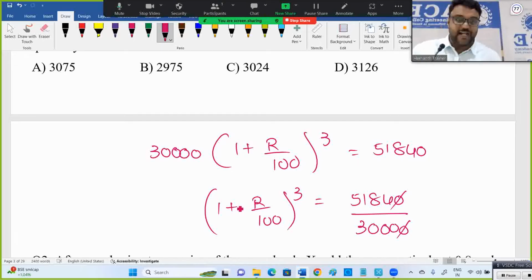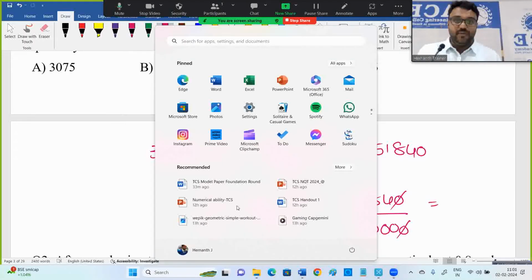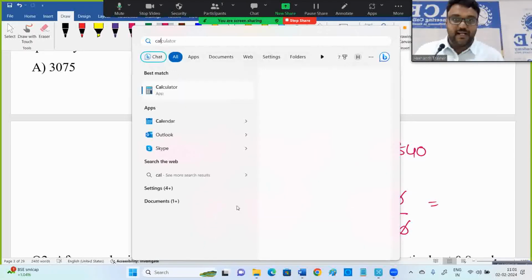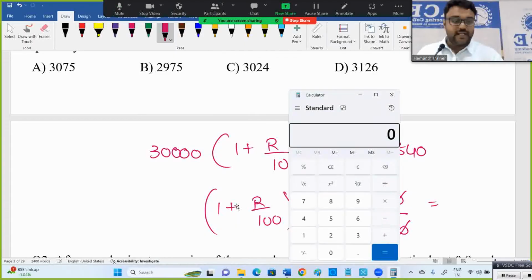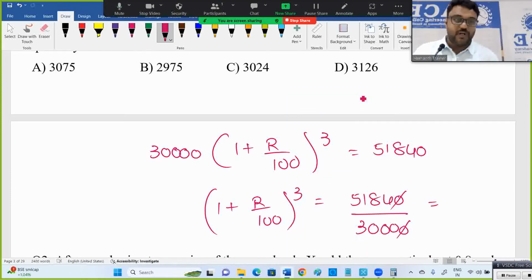So this 0 cancels. And this is where you can use the calculator. I said you are forced to use the calculator for sure, otherwise it's a bit tricky to handle. TCS allows a virtual calculator. So I'm also using the calculator here. You just get used to that virtual calculator or download that app, whatever I suggested. 1.728 is what I got.